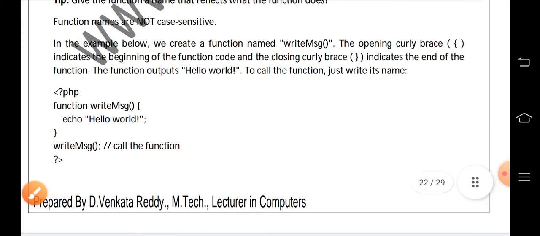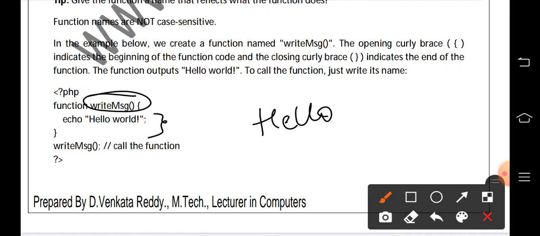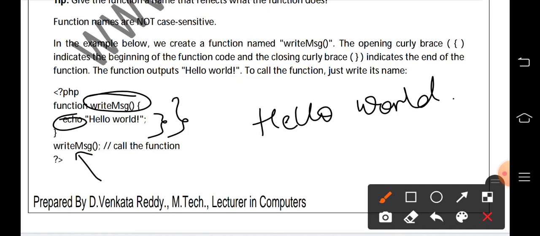This is about defining a function. Then you can see an example here. The function name is write message, and the coding part inside this function is to print the output statement like hello world. Here the output of this program is hello world, and echo is an output statement, we all know that. And this coding part will not be executed until and unless we call the function.